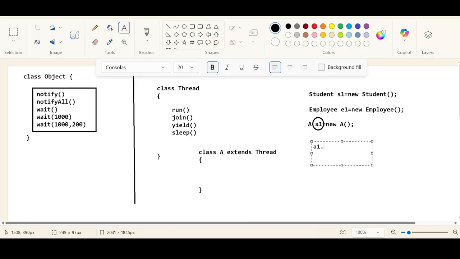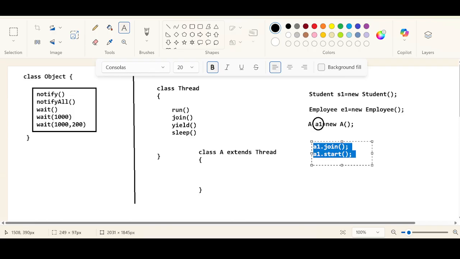Yes, sir. On top of A1, you can do all operations. On top of A1, you can call the join method if you want. What is the join method going to do? It is going to wait for the particular thread. On top of A1, you can call the start method. What is the start method going to do? The start method is going to execute the run method inside the thread object.